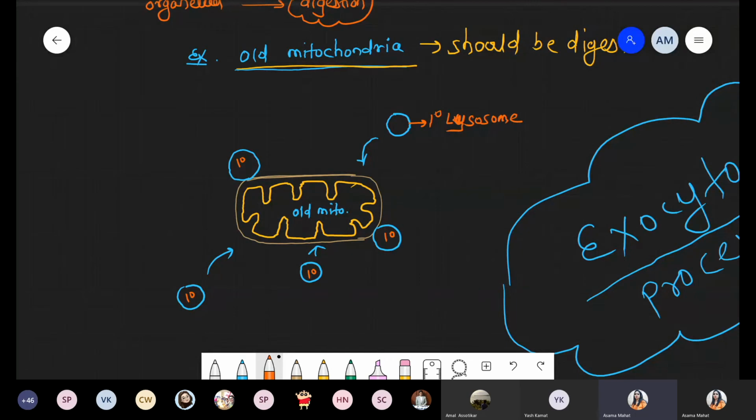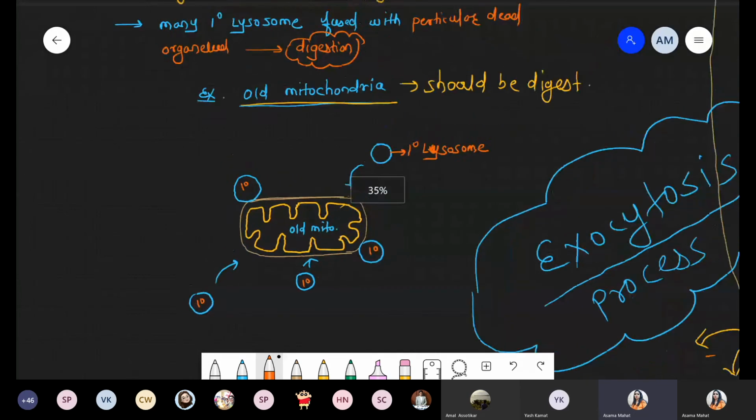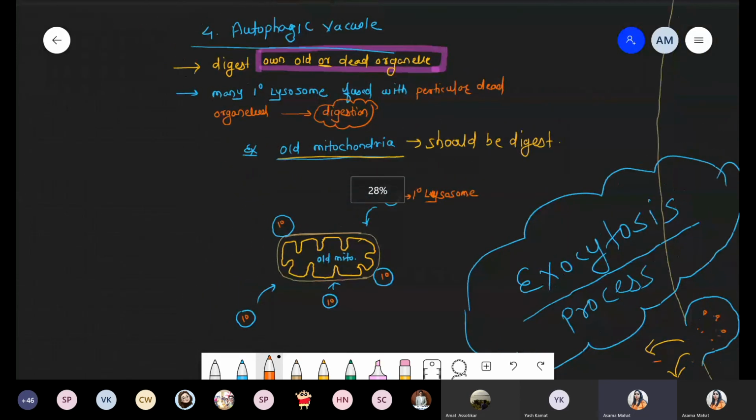And when there is digestion of own body part, own body organelle, that process is called an autophagic vacuole. And such function is related with lysosome. So got this point? Do you understand what is the meaning of autophagic vacuole? Yes or no?